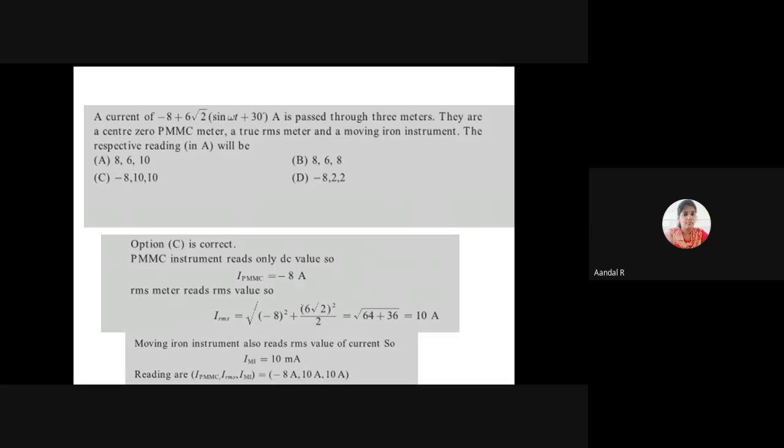So the current read by the third instrument, the moving iron instrument, is the same 10 ampere, not milliampere. So what is the answer?